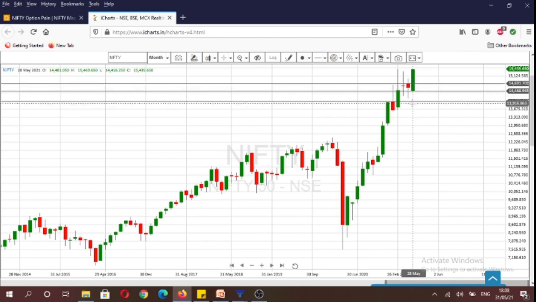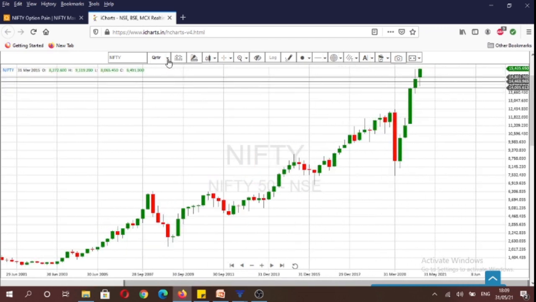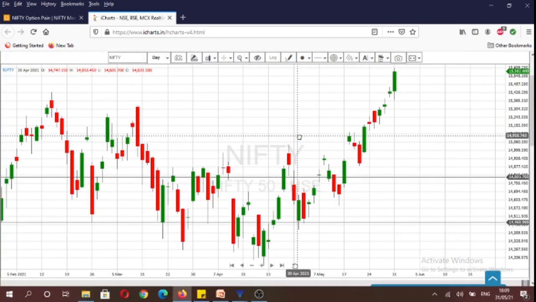So above all the opening price levels for multiple time frames, we would have a situation of full time frame continuity, which means that on all these time frames, participants would be executing their trades in one direction only, and they would be aggressive in lifting the offers. So that is what we saw over here. So above the quarterly opening, which was 14,798, I believe, yes, we had a situation of full time frame continuity in which buyers were aggressive in lifting the offers on all the time frames.